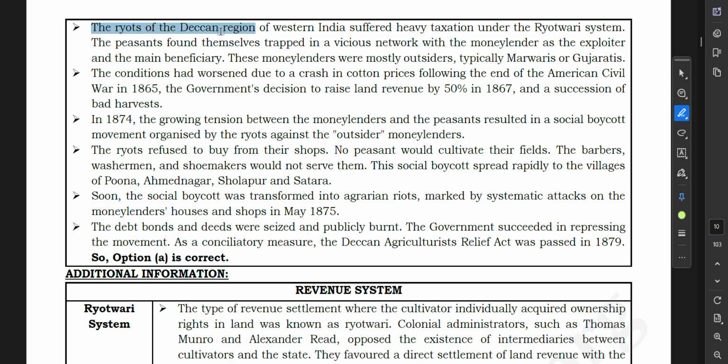The Deccan region of Western India suffered heavy taxation under the Ryotwari system. The peasants found themselves trapped in a vicious network of the moneylender as the exploiter and the main beneficiary. These moneylenders were mostly outsiders, typically Marwaris or Gujaratis. The conditions had worsened due to a crash in cotton prices following the end of the American Civil War in 1865, and the government's decision to raise land revenue by 50%.